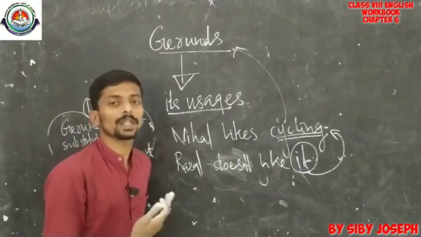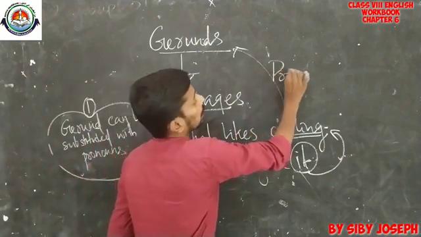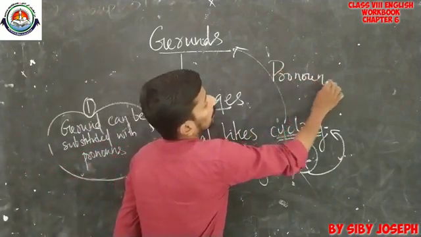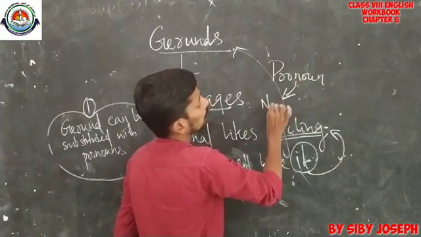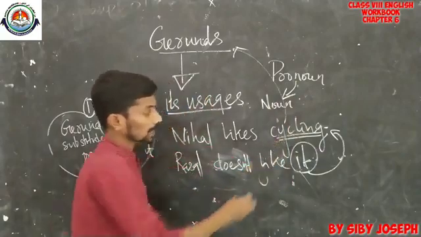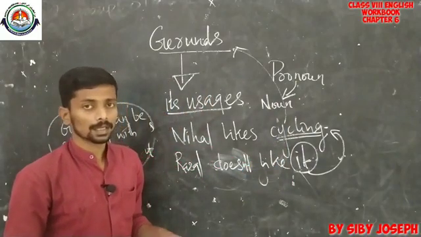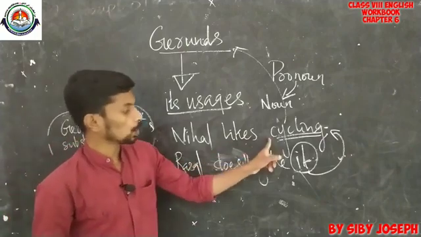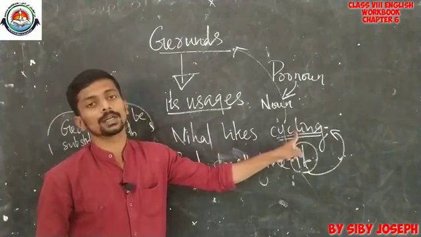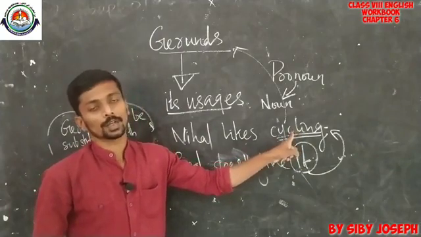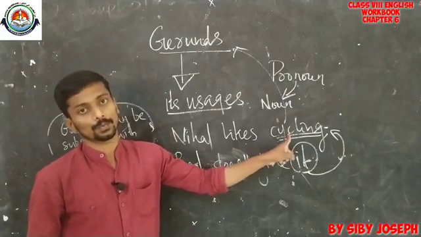Normally when we use a pronoun, we use it to speak about a noun, but in some situations we can use pronouns in order to substitute gerunds also.